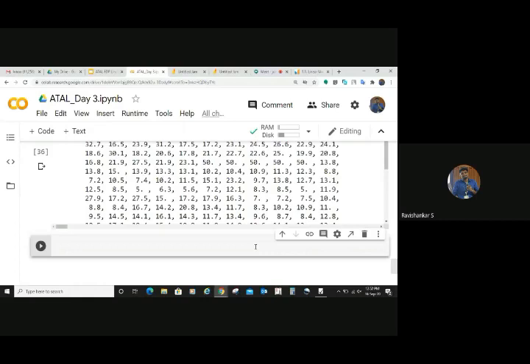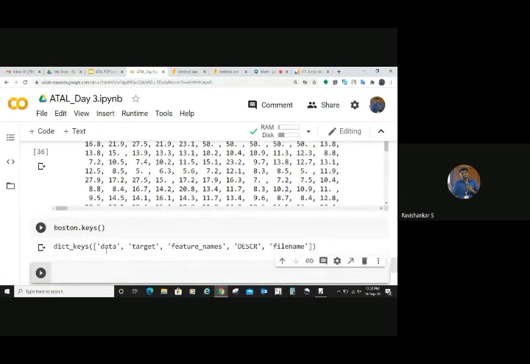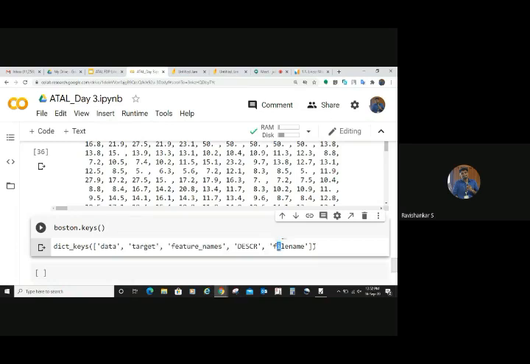What I have to do here is, we have the data set available called Boston, and we put .keys, so let's see what happens. The keys will be the column names, or not just the column names, but all the things present in your data set.